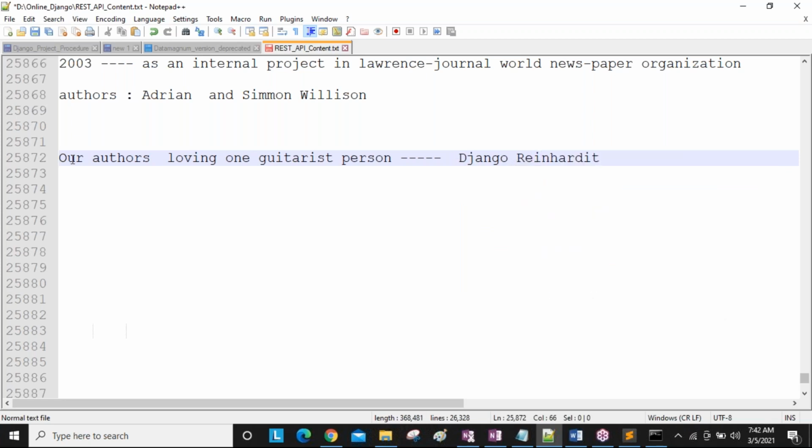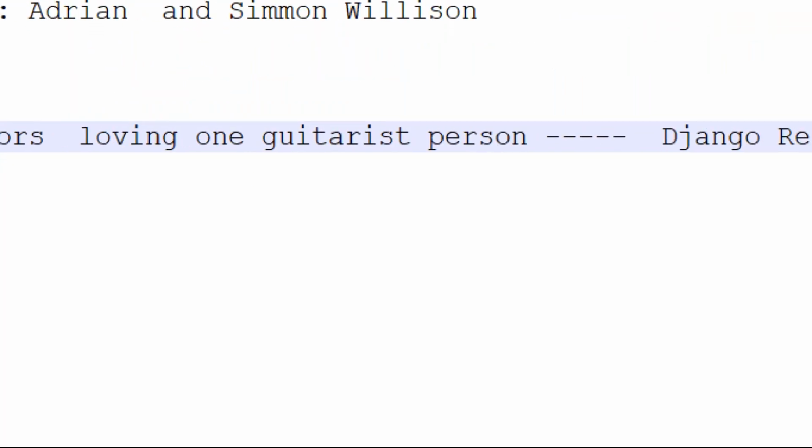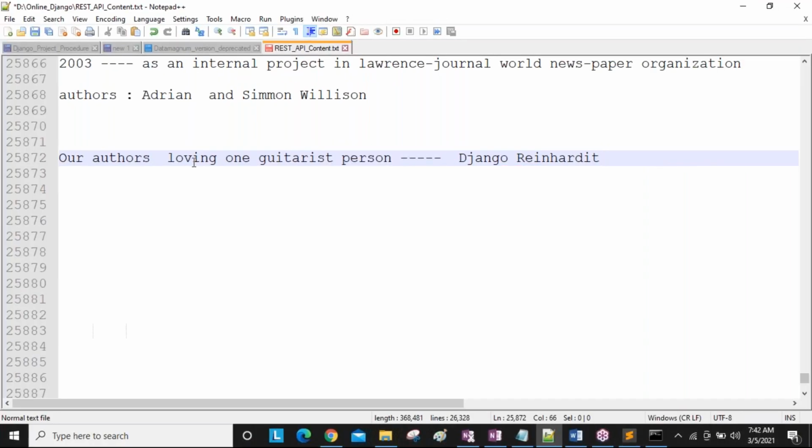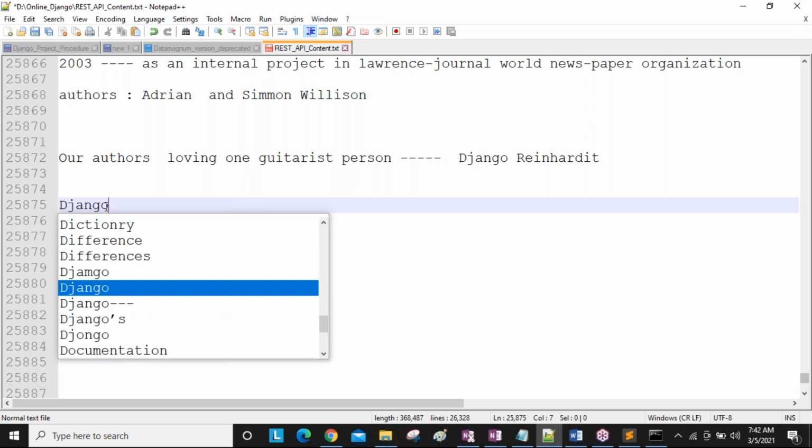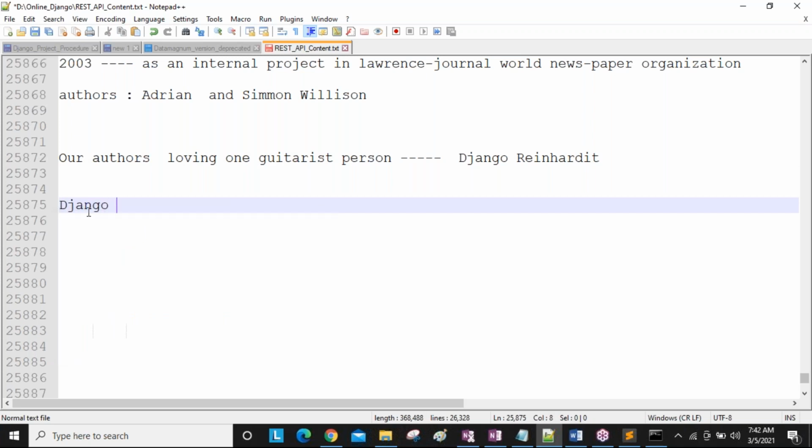Django Reinhardt. Guys, here the D is silent. That's why we call it Django, not D-Django. So one famous guitarist, his name is Django Reinhardt, and our authors love this person. Based on this person's name, they took our framework name as Django. This is a popular name.